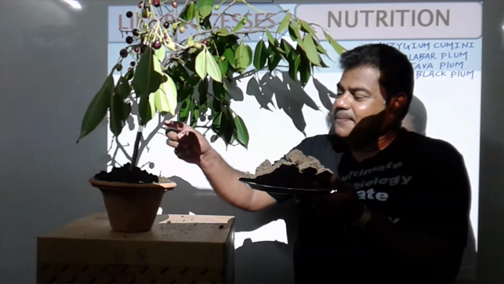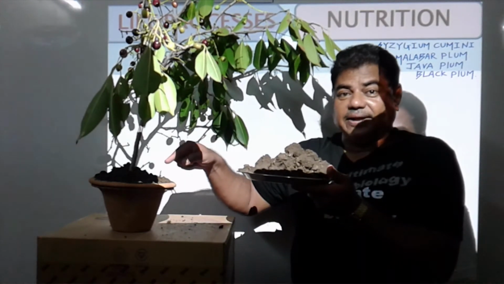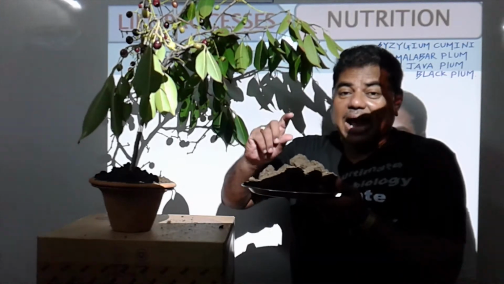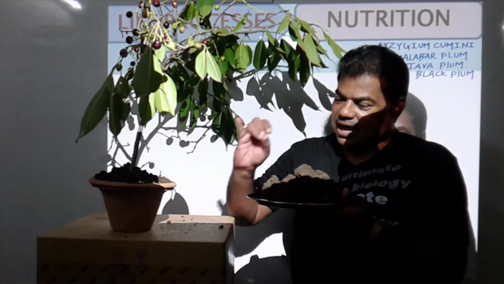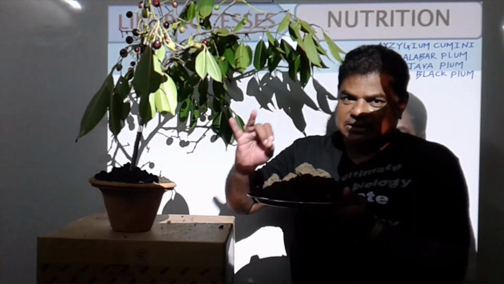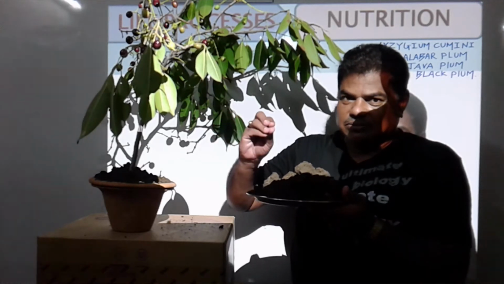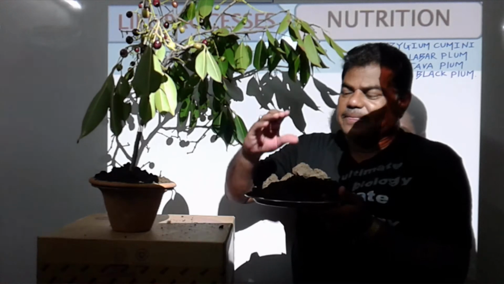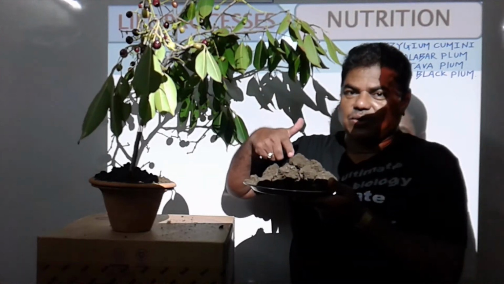But on the other hand, see, these are the plants. This is the nutrition of the plant, because in this soil macronutrients and micronutrients are present. Carbon, hydrogen, nitrogen, magnesium, manganese, then boron, zinc. Like this, macronutrients and micronutrients are present in the soil.